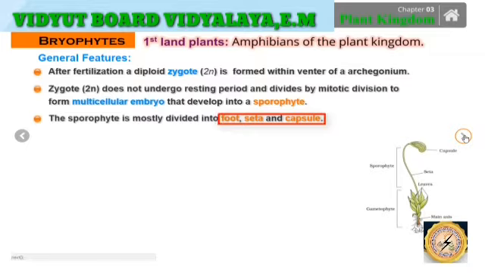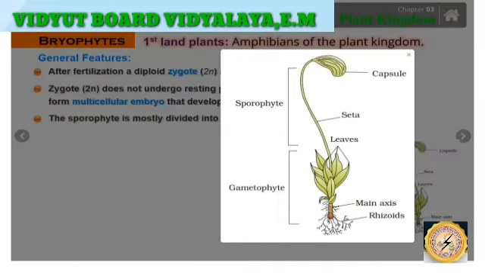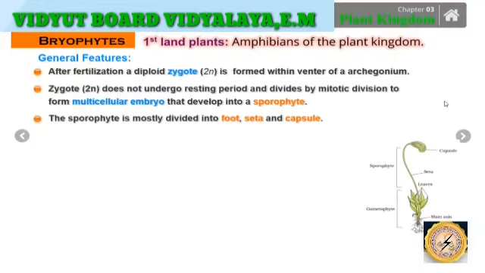Well, in the adjacent diagram, if we zoom it out and observe it very carefully, we can observe the three basic structures: the capsule, the seta, and the rhizoids, having the sporophyte and the gametophyte differentiation. So these are the basic structures of a typical bryophyte, having the gametophyte as well as the sporophytic structures.